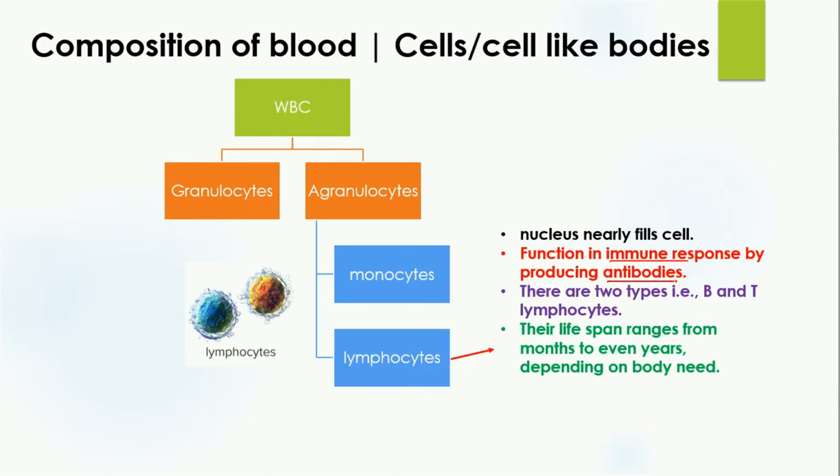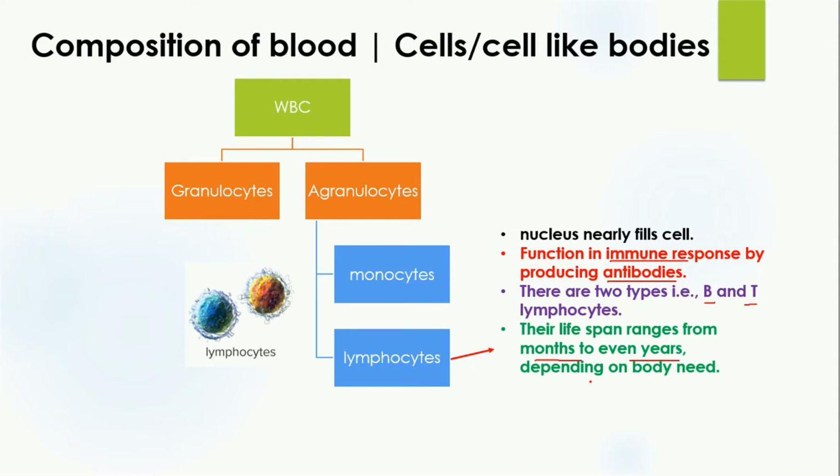There are two types of lymphocytes, B lymphocytes and T lymphocytes. They both function in the defense of the body by producing antibodies. Their lifespan ranges from months to even years depending upon the need of the body. For example, when you get vaccinated, some dead germs enter into the body.